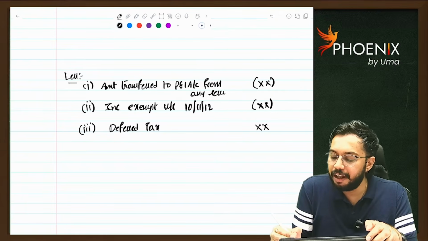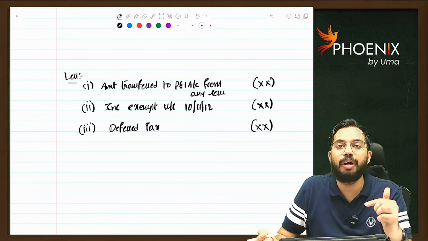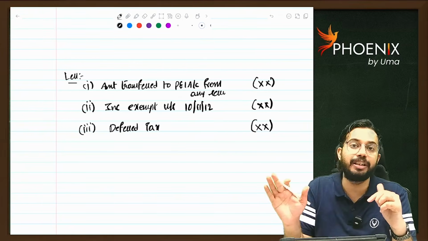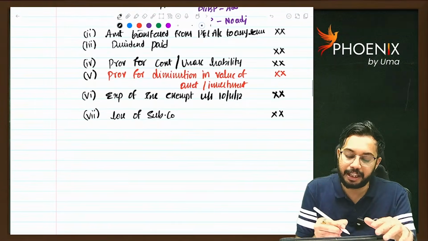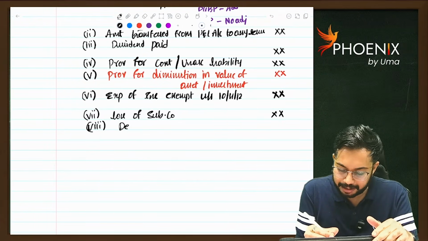If there is deferred tax liability, what is the entry that you will pass? P&L account debit to deferred tax. However, deferred tax liability expenditure is not allowed. For that, as it is not allowed, what will you do? You will add back deferred tax.